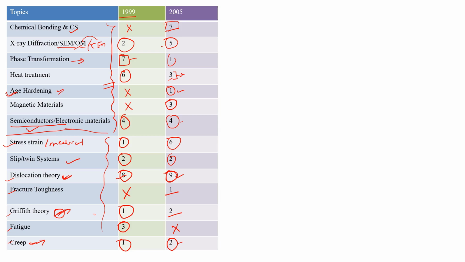And in fatigue, they ask questions from the SN curve itself and Miner's rule. So this is a very important topic. Griffith theory, fatigue, and creep are all very important for upcoming years.